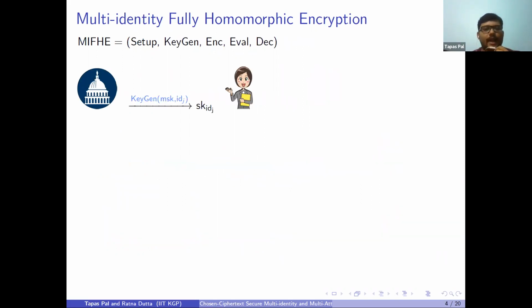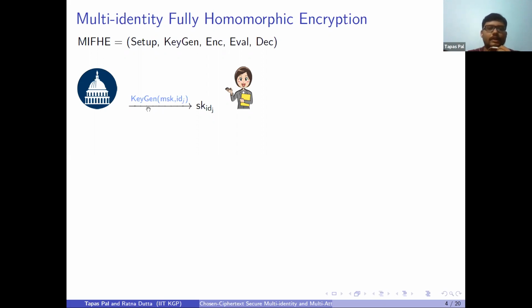Now, what is multi-identity fully homomorphic encryption? This is the same as identity-based encryption, but we are now defining an additional algorithm, which is Eval, letting the server compute our circuits over the encrypted messages. There is an authority which will generate a public parameter and a master secret key, MSK.